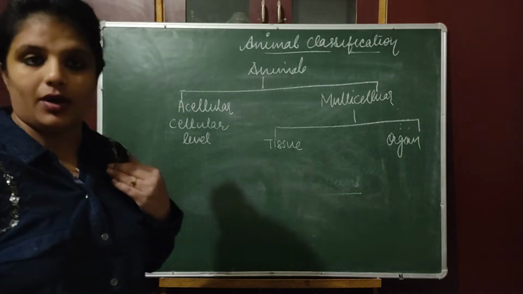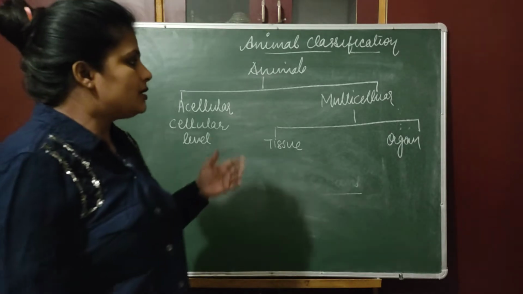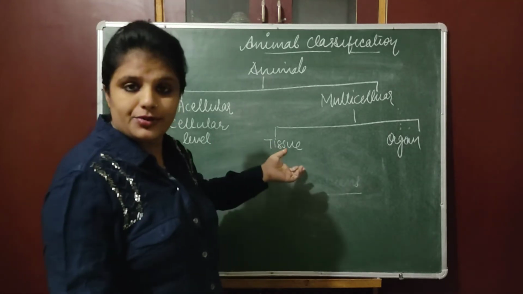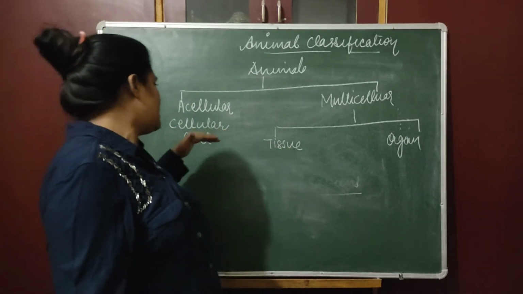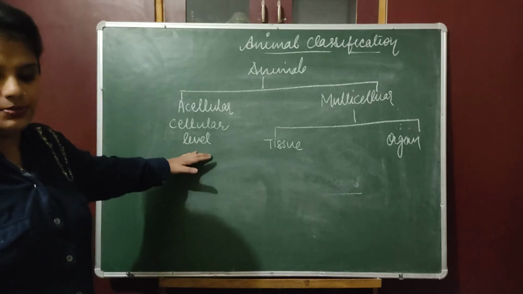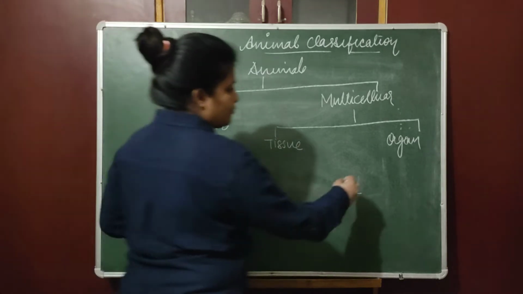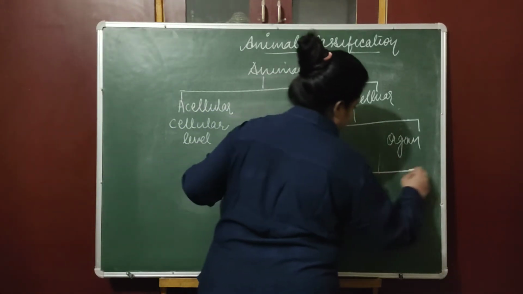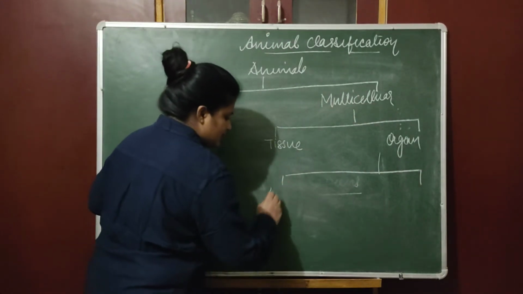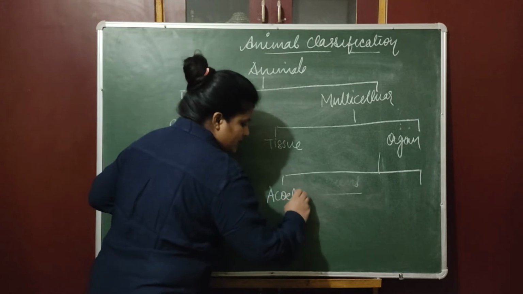Hydra is a tissue level of organization, and amoeba and paramecium are cellular level of organization. Now in the case of organ level of organization, we have two categories. One is acoelomate.